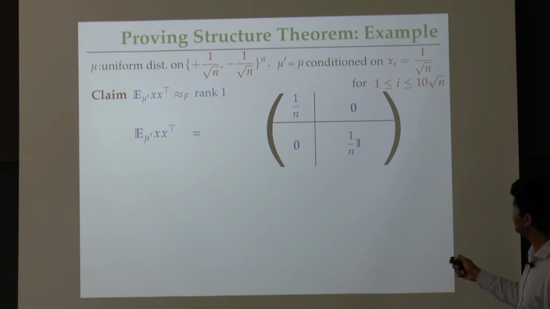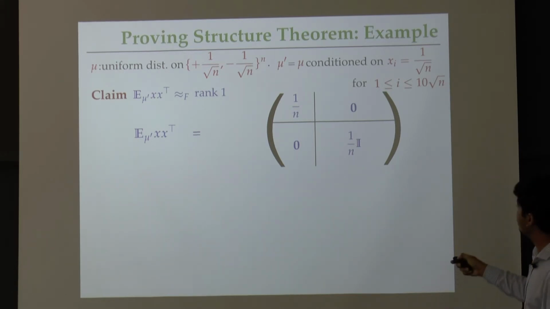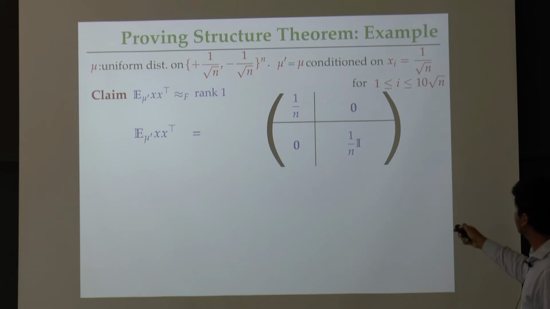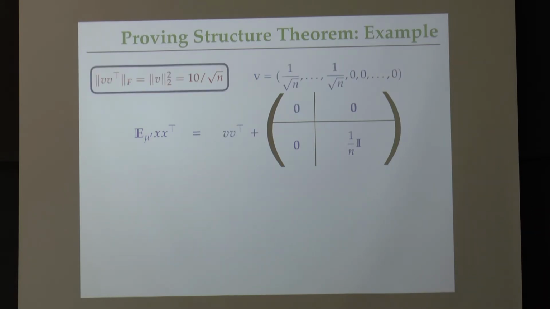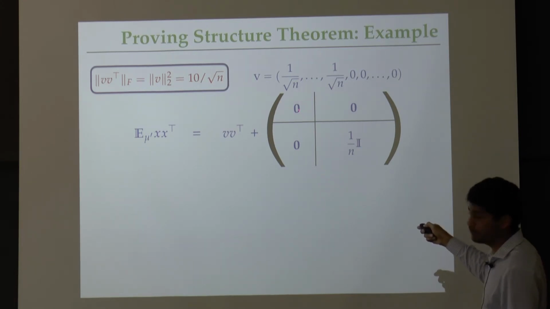So remember that we fixed 10 root n blocks here to be just 1 over root n. So if I compute the covariance matrix here, every entry in that block would be 1 over n, right? Because the other coordinates are independent with respect to this block, the cross blocks will just be 0, right? And the distribution of the remaining n minus 10 root n bits is the same as before, uniform. So it will be 1 over n identity. All of you agree that this is the conditioned covariance matrix, right? Great. So if that is true, let me rewrite it as VV transpose plus this matrix, where I have pulled out this block. This block was rank 1, right?